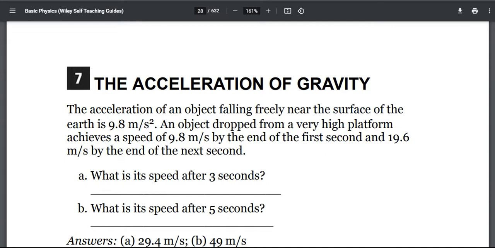The acceleration of an object falling freely near the surface of the earth is 9.8 m/s squared. An object dropped from a very high platform, like a building, achieves a speed of 9.8 m/s by the end of the first second and 19.6 m/s by the end of the next second.